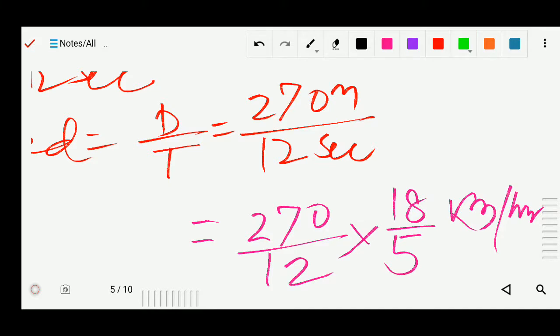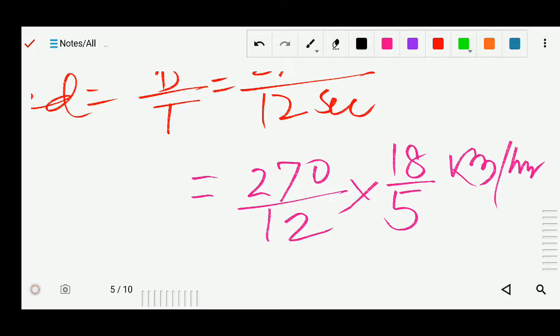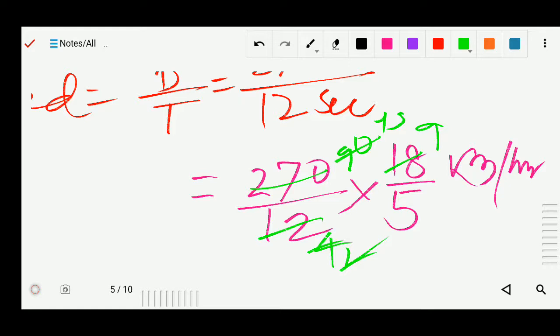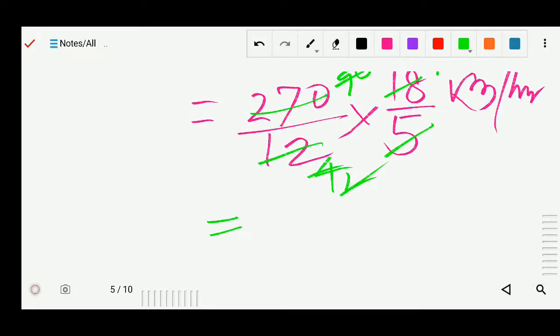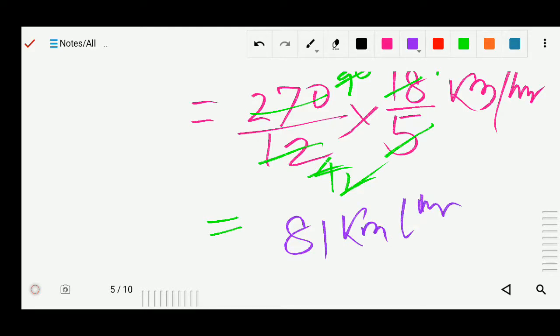So here we can divide it four times. Here is 90, so here is 45, here is 2, here is 9. Okay, now this is 5 again, 9 times, so the total is 81. So you can divide nicely, and you will get 81 kilometer per hour. Okay, 81 kilometer per hour. So this is your answer.